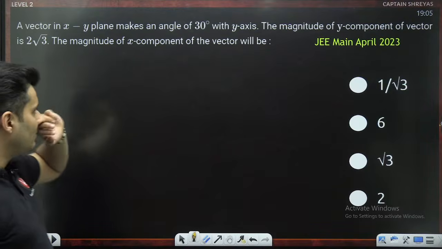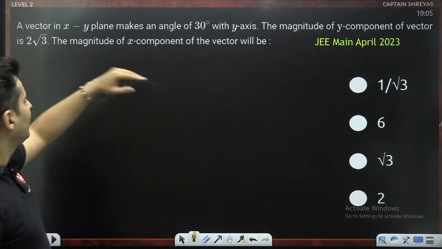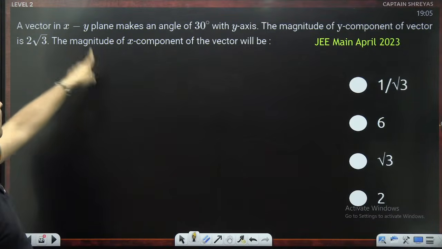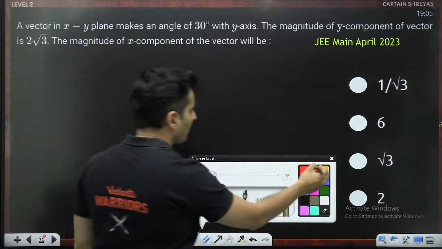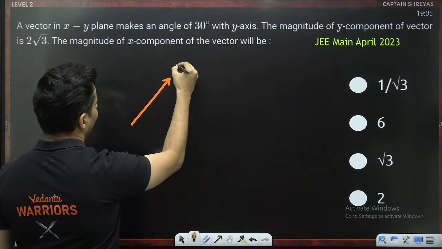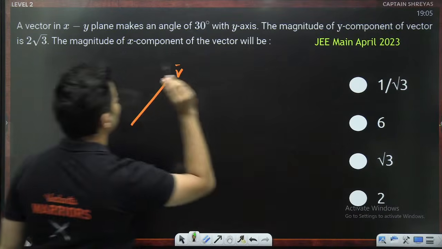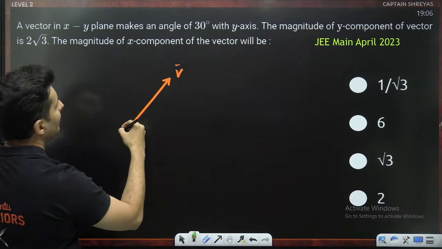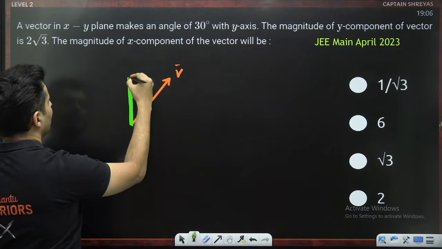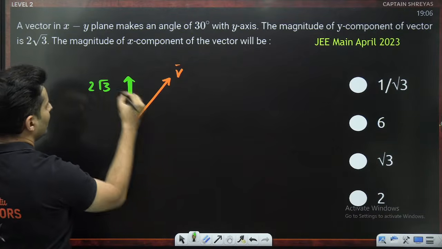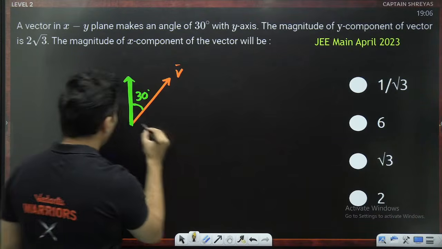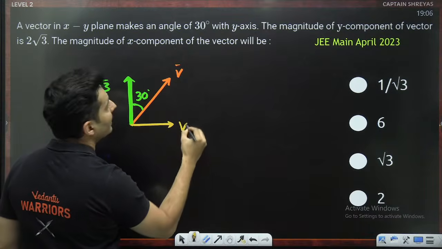Next question, level 2, JEE Mains previous question. In the XY plane, the vector makes 30 degrees with the y-axis. The y component is this much. The magnitude of the x component will be how much? Okay, so this is a vector, and that vector makes 30 degrees with the y-axis. The magnitude of the y component is 2 root 3. So this, my dear students, is 2 root 3, and this angle is basically 30 degrees. The question is, how much is the x component?